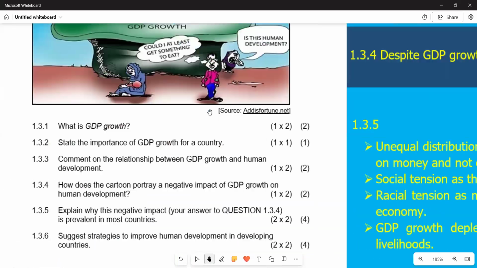We now have 1.3.3, which says comment on the relationship between GDP growth and human development. Basically, whenever there's GDP growth, human development is also going to be enhanced. We are going to notice a positive relationship between GDP growth and human development, in such a way that when there is GDP growth, human development is also going to improve.